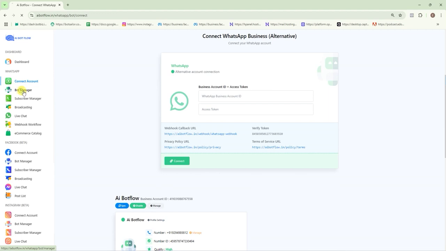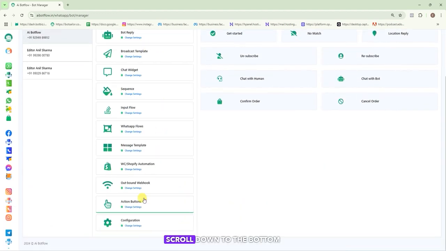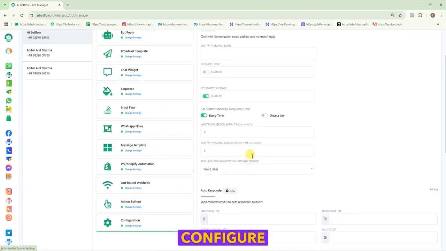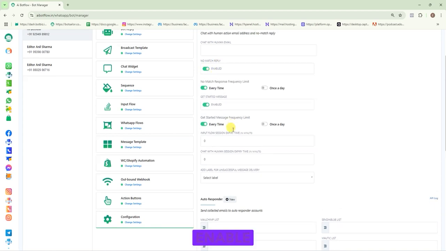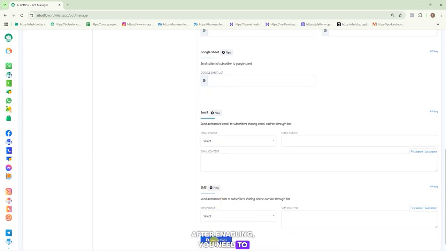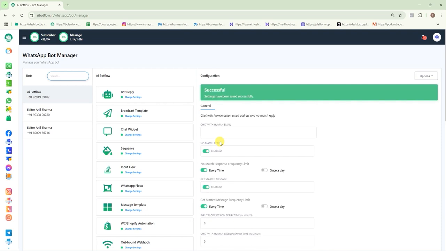If you want to set up a no-match reply, you need to go to the bot manager from here. After entering the bot manager, scroll down to the bottom and go to the configure section. From here, turn on the no match reply option to enable it. After enabling, you need to click on save settings.